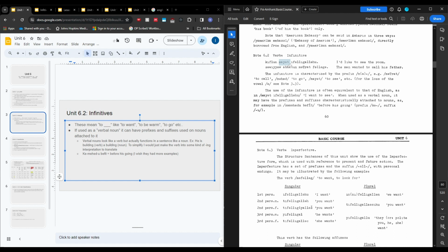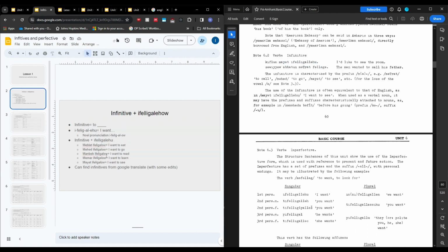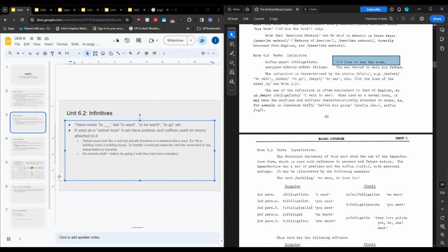Mayet means to see, and then ifelegallo means I want, which is kind of what I was trying to show here. Actually, I even think that mayet ifelegallo means I want to see. I was trying to show these sort of examples early on, but the meaning makes it I'd like to see the room. This word ifelegallo we talked about from imperfective, which is talked about a little bit in lesson 1 and more so in lesson 2 from the channel if you want to refresh on those, but I'll be covering it a little bit again here.